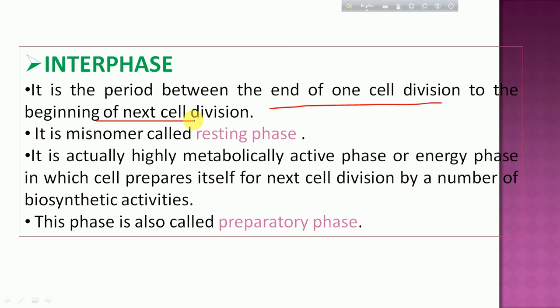Growth change takes place, and accumulation of certain raw materials takes place, which is very much required.